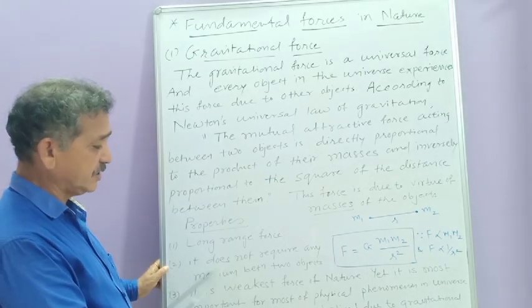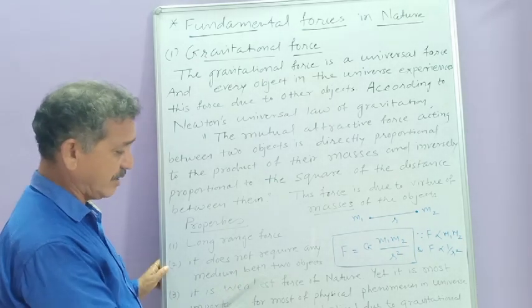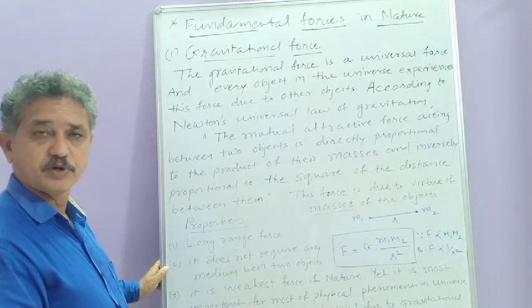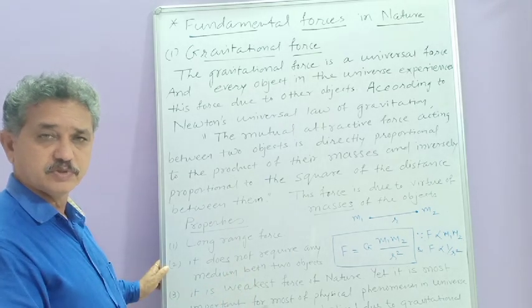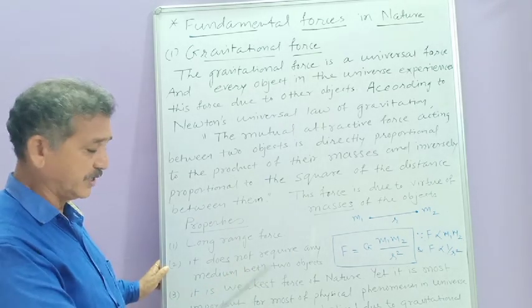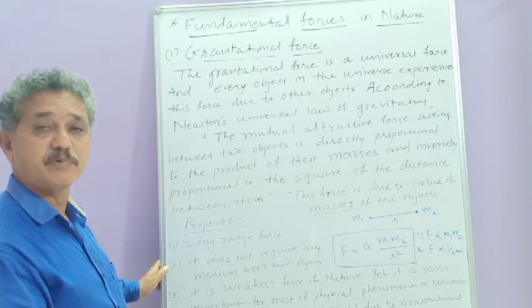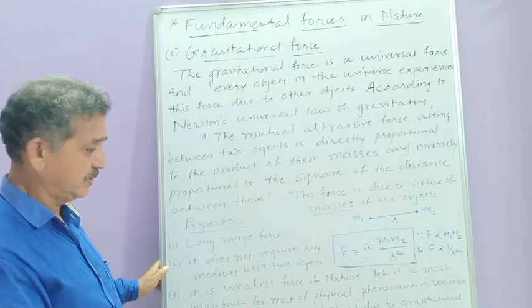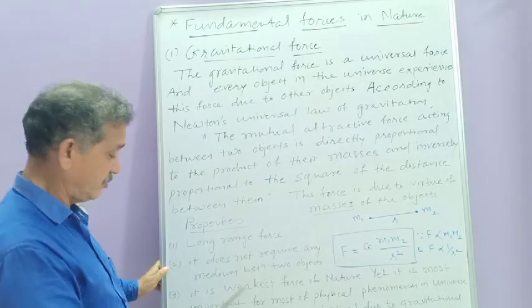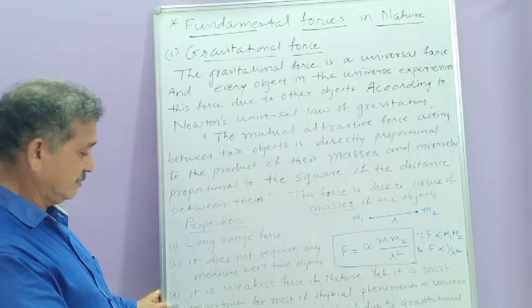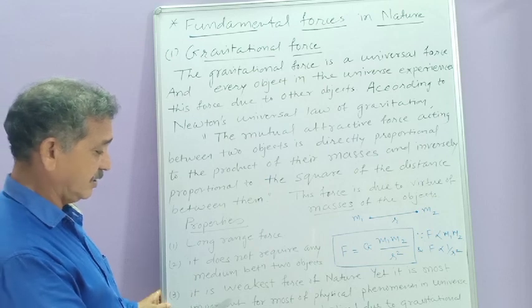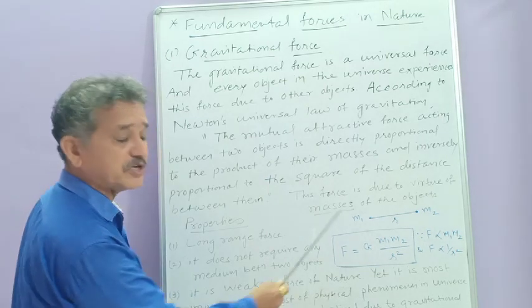The second one is, it does not require any medium between two objects. If you take two objects in vacuum, the force is there. If you take two objects in a medium like a transparent medium, water, air, or mica, then also there is a force between them. The third one is, it is the weakest force of nature.